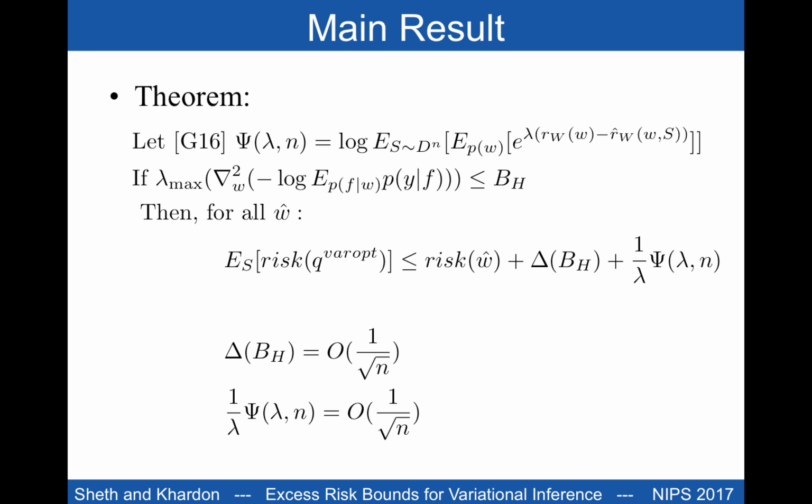This is a technical statement of the result. We need the psi function previously defined by Germain and colleagues. This is a property of the loss function. We also need a second property of the loss function, the largest eigenvalue of its Hessian. With these, we have that the loss of the variational algorithm is bounded by the risk of any simple parameter W hat. The slide hides many details, but the additional terms are shown to decay at the rate of 1 over square root of n.